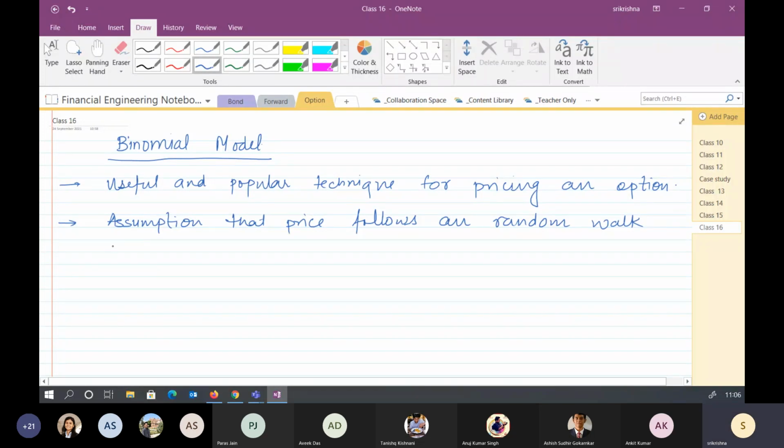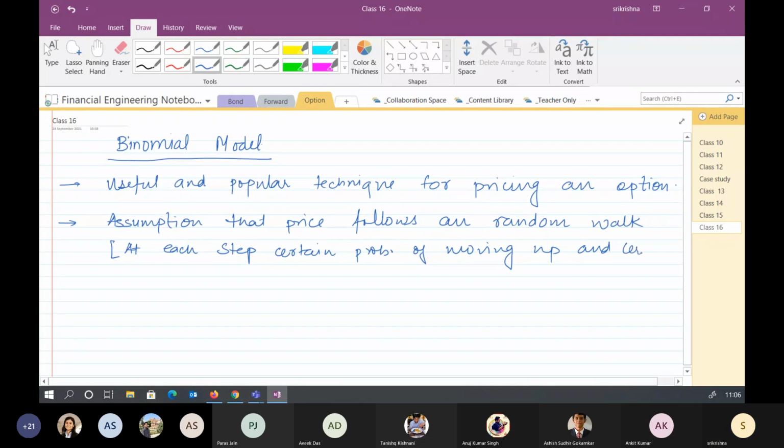So just at a glance, what do we mean by the random walk? At each step, there's a certain probability of moving up and a certain probability of moving down.